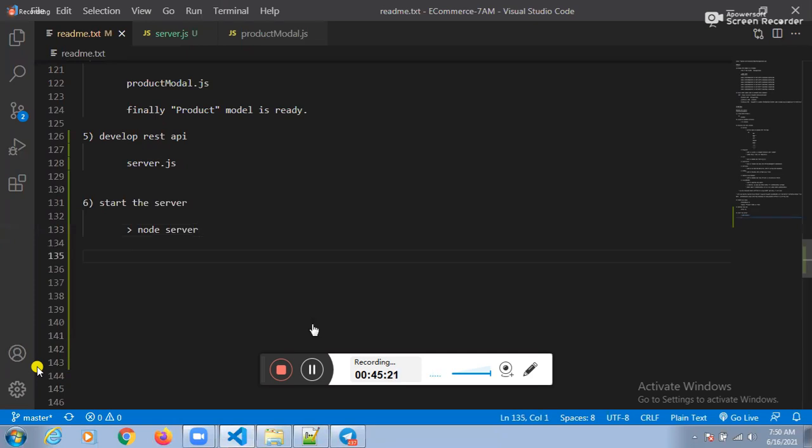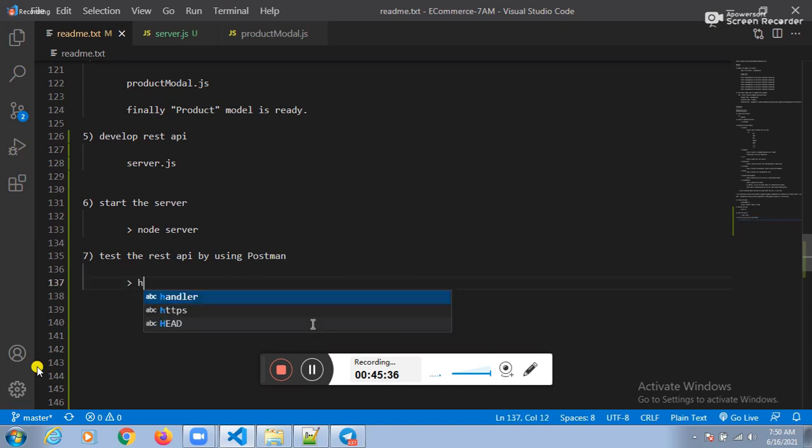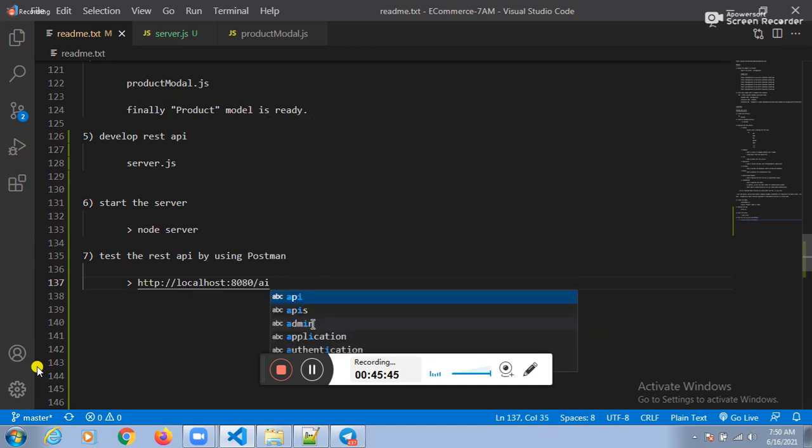Seventh one: test the REST API by using Postman. Guys, test the REST API by using what? Postman. Which REST API? http://localhost. What is the port number? 8080. What is the URL pattern? /api/products. Can I test with the help of Postman? Yes, sir.